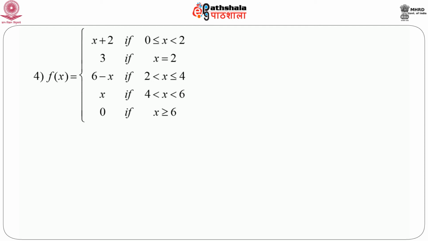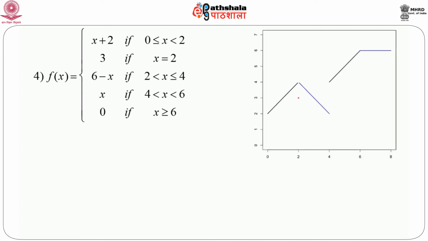When x is greater than 2 and less than or equal to 4, the function is 6 minus x. When 4 is less than x less than 6, the function is x, and if x is greater than or equal to 6, the function is 0. Without doing any calculation, first let us look at the graph of this function. The graph looks like this.